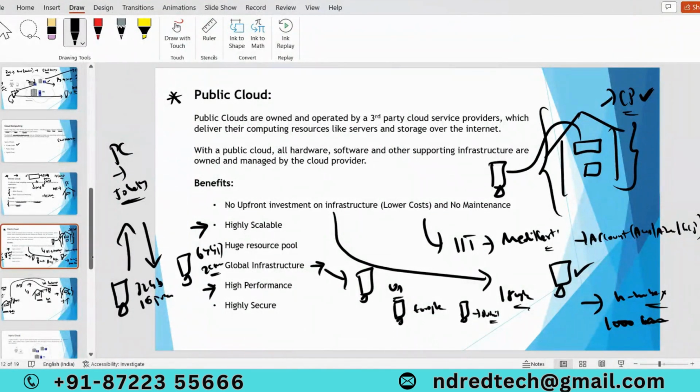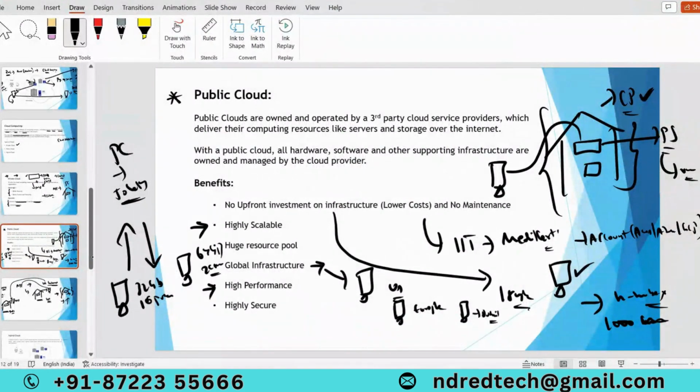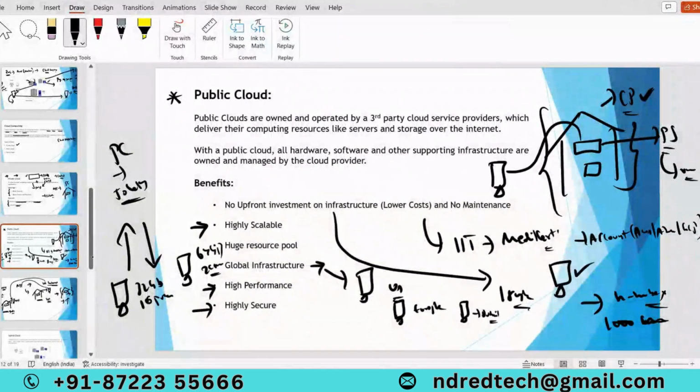And high performance, that means whatever infrastructure they use, the backend physical servers or virtualization software, everything they maintain is the latest infrastructure and the latest software. So that's the reason we get high performance and high security. Even though we are using their physical servers, we get high security. So these are all the advantages we get with public cloud.